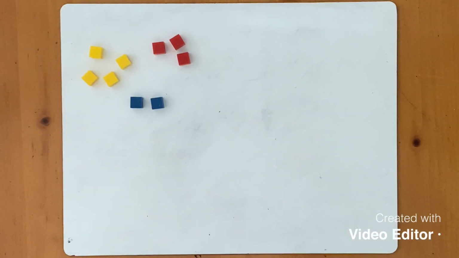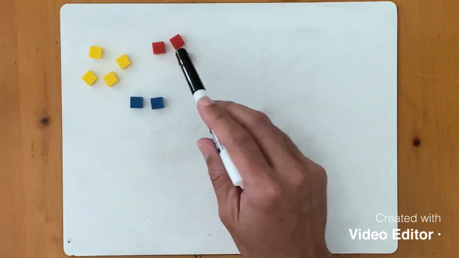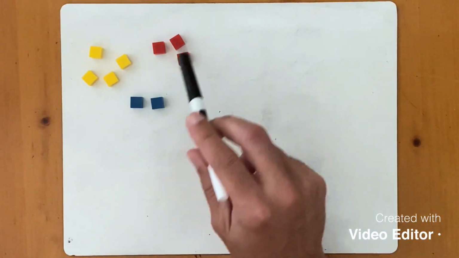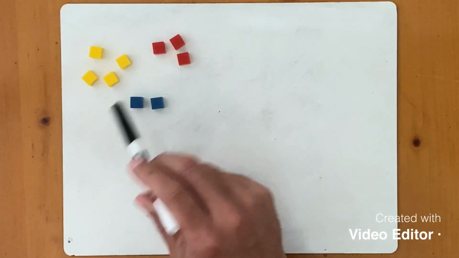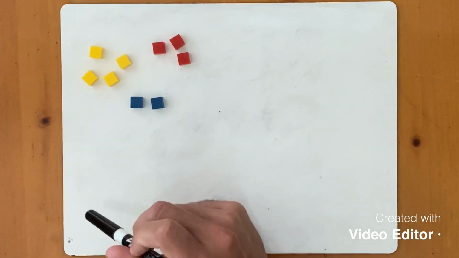All right, so yesterday I posted a video that I thought did a pretty good job of explaining theoretical probability. So today I wanted to post some examples of different types of problems that you might run into based on those concepts. All right, so let's take a look at a pretty simple example. Yesterday in the video I talked about marbles in a bag. Today I've got colored cubes here. I've got 4 yellow cubes, 3 red cubes, and 2 blue cubes.